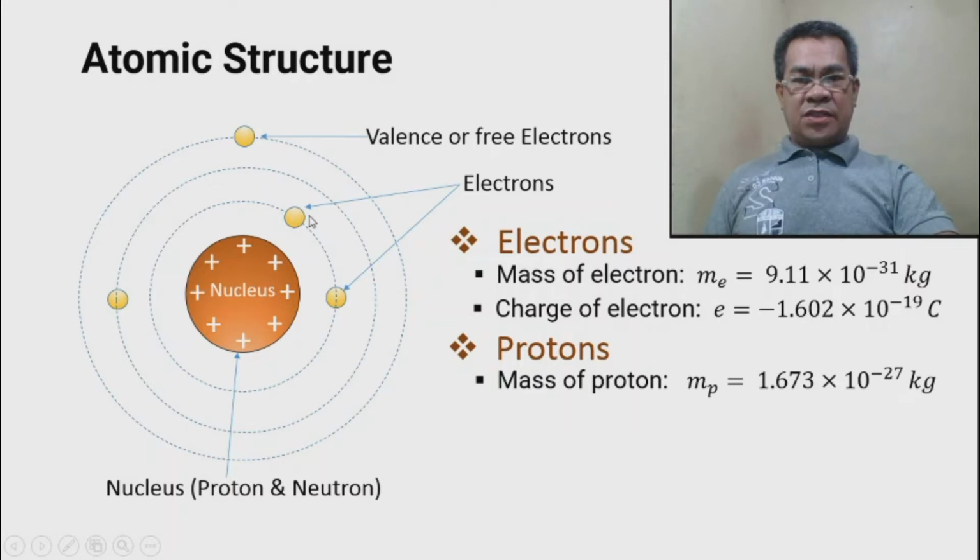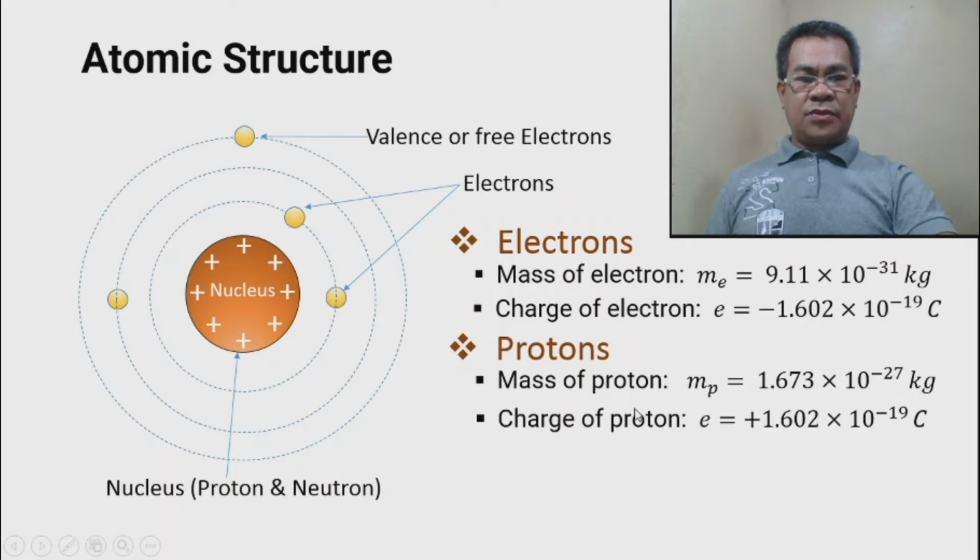That's why electrons keep on rotating. And take note that the charge of the proton is the same as the charge of the electron. So that's why we use E. But this is positive. This signifies that positive 1.602 times 10 raised to negative 19 coulomb is the charge of the proton. For negative, it is the electron.